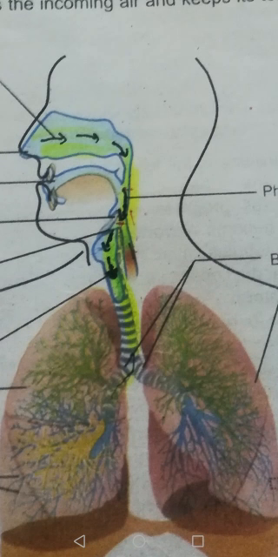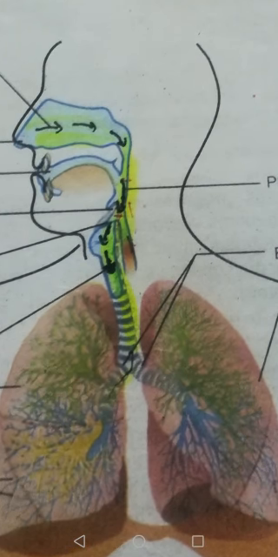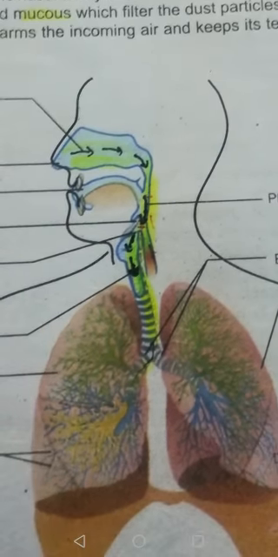Then these bronchi enter the two different lungs, divided into two tubes. One tube enters the right lung, and the other enters the left lung. After entering the lung, these bronchi divide and redivide, and they form the bronchioles. As they divide and redivide, they lose cartilaginous rings and form fine tubes.